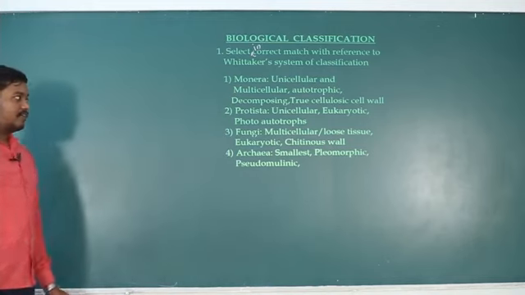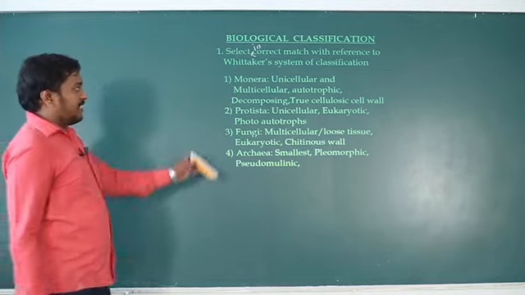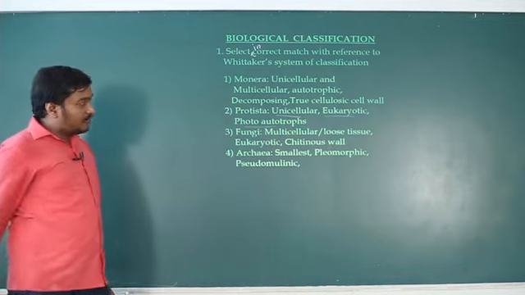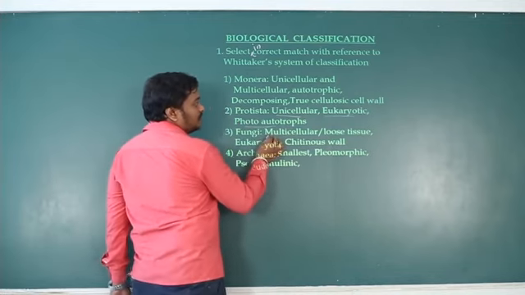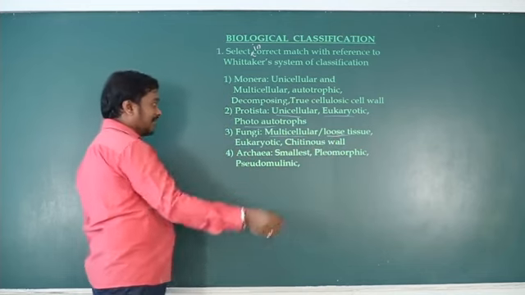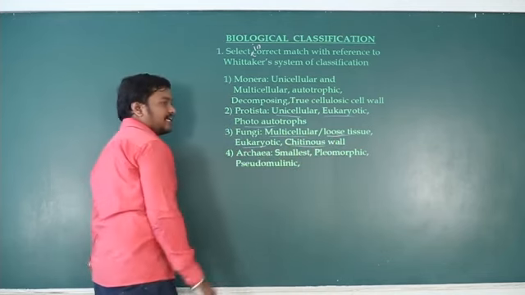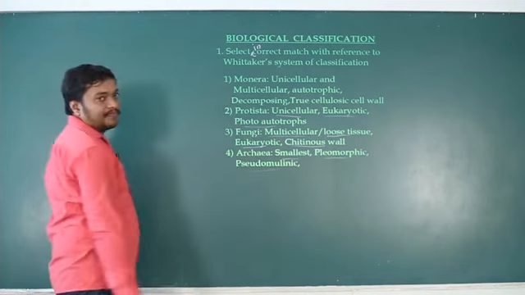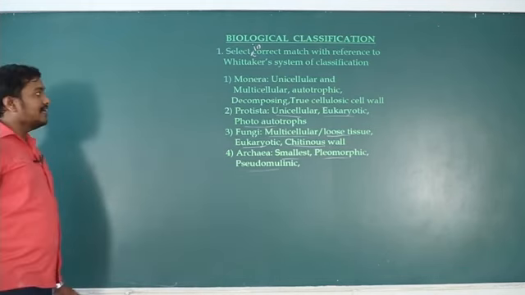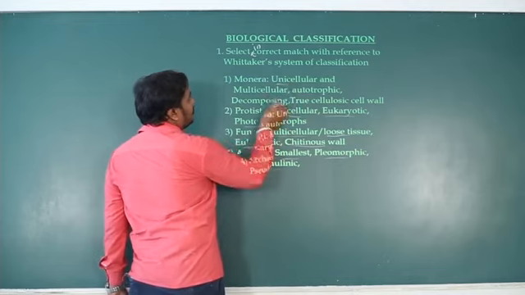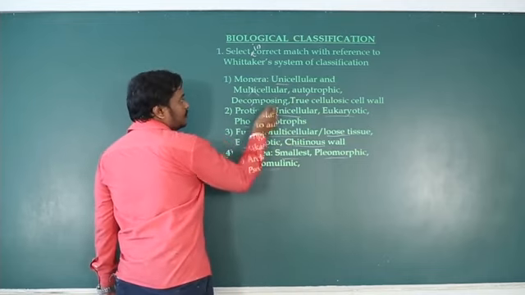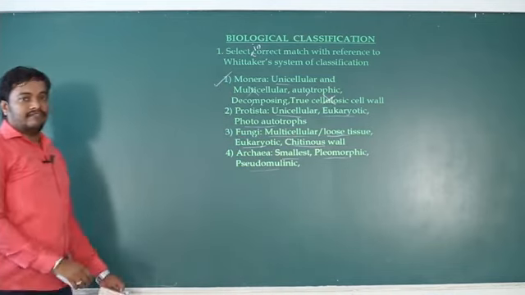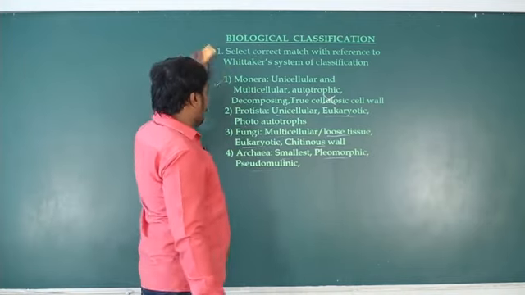If you consider all the characters, Protista character is right: they are unicellular, eukaryotic, photoautotrophs, and decomposers are also there. Fungi may be unicellular or multicellular, with loose tissue called pseudoparenchyma, eukaryotic, and they contain a chitin wall. Archaea are the smallest organisms, pleomorphic, and pseudomurenic, since murein is replaced by pseudomurein. Monera are unicellular of course, but not multicellular. Autotrophs okay, decomposing okay, but a true cellulosic wall is not there. So the incorrect option is option 1. Hope you got it.